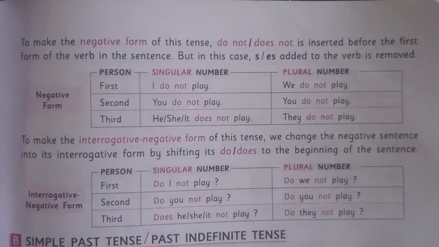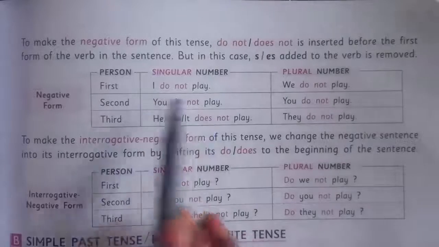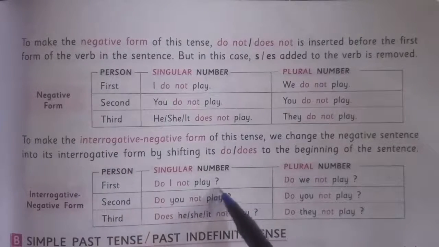Now to make the interrogative negative form of simple present tense, we change the negative sentence into its interrogative form by shifting its do or does to the beginning of the sentence. We are going to shift this do or does at the beginning. So you can see, do I not play?